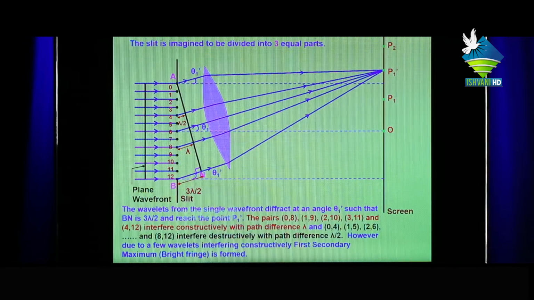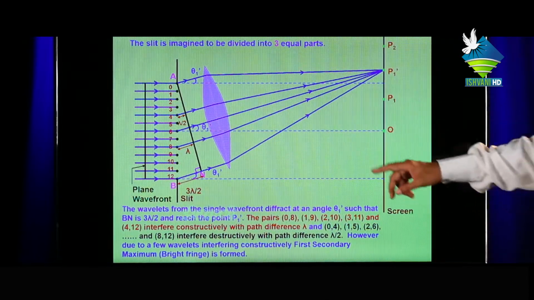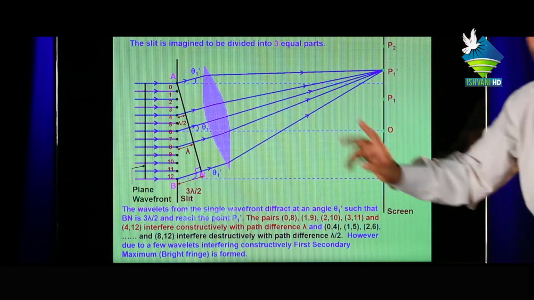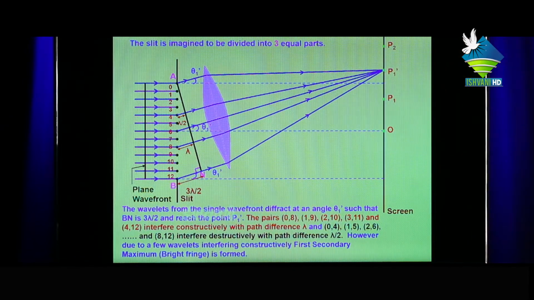Means the wavelets from the single wavefront diffract at angle theta 1 dash such that Bn is 3 lambda upon 2 and reach the point P1 dash.